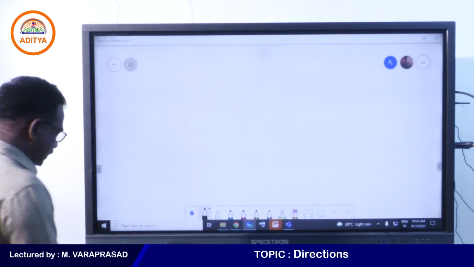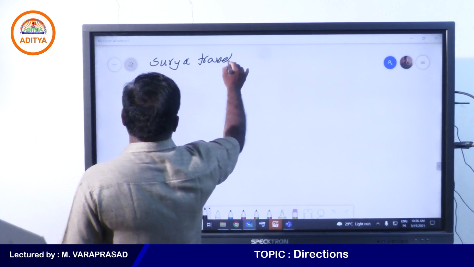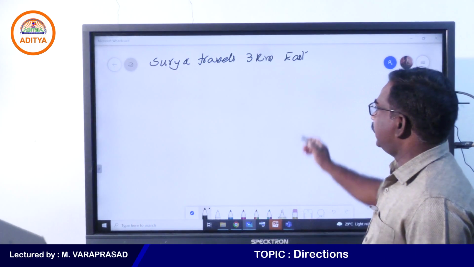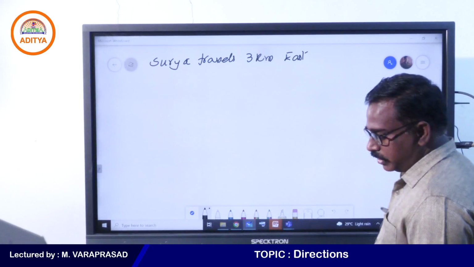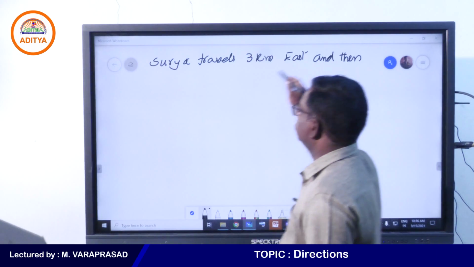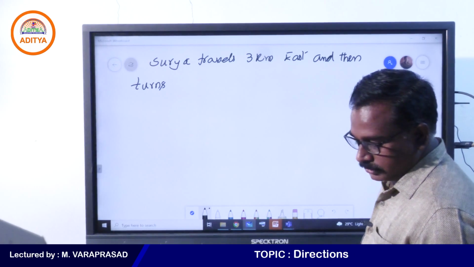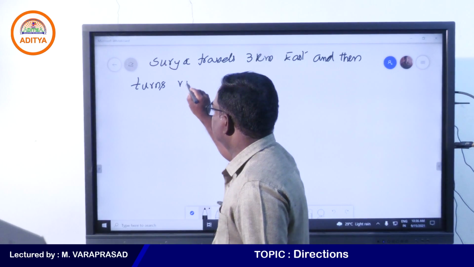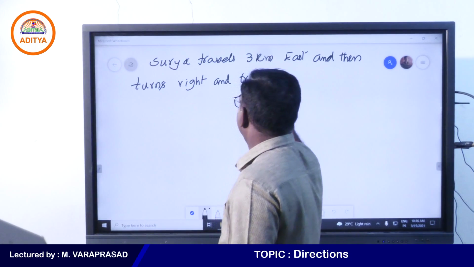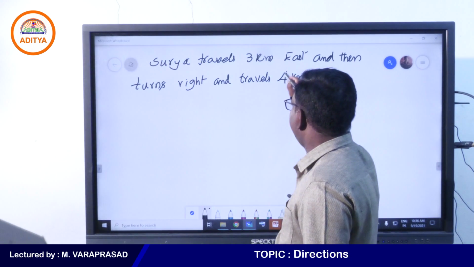Surya travels 3 kilometers east. Keep that in mind, east means your right side. 3 kilometers east and then turns right and travels 4 kilometers.